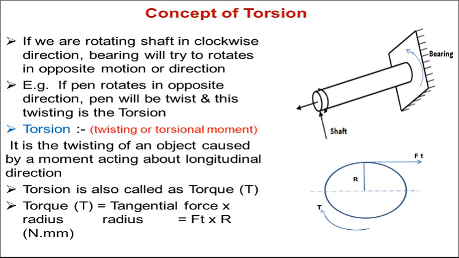So in this Ft into r, Ft means the tangential force, which is in Newton, and this radius r is in mm. So it will produce the rotational moment, and that rotational moment is called torque, and the unit of that torque is Newton into mm. So force multiplied by radius.